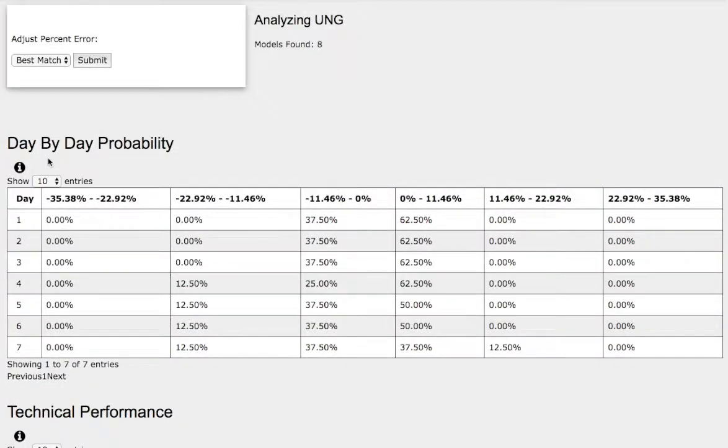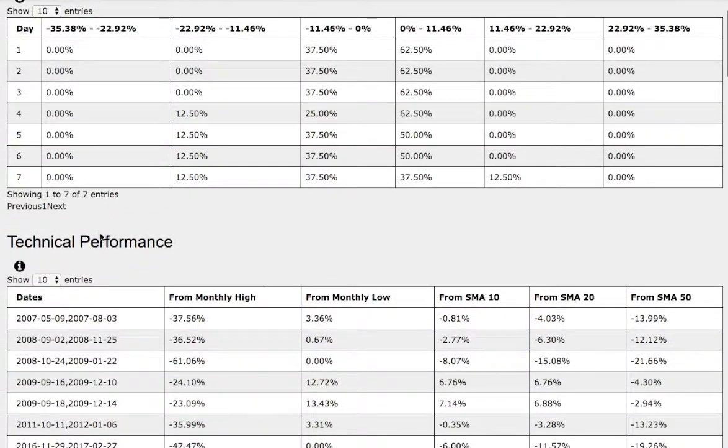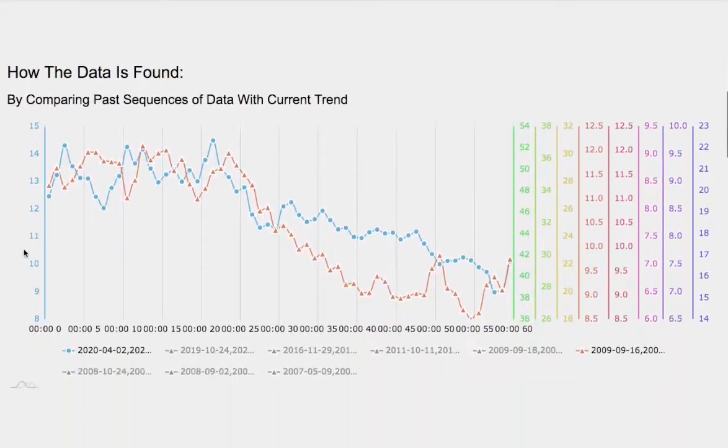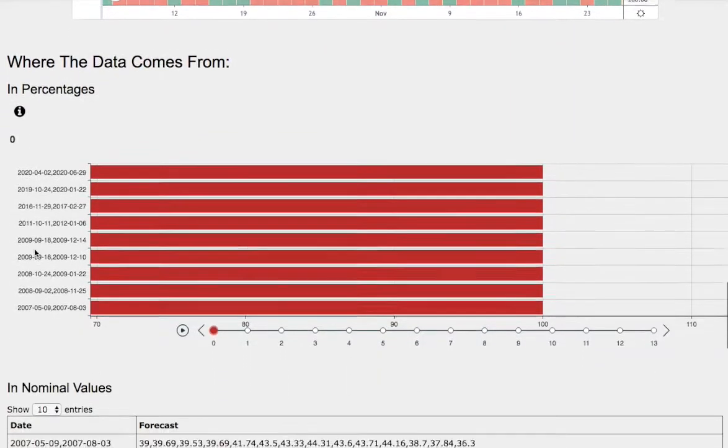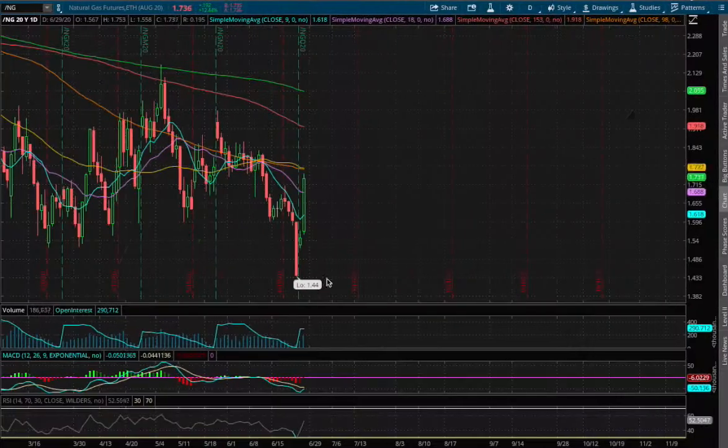In this video, we'll be using the day-by-day probability model, the technical performance of each model, how we find the models, comparing the current trend with the trend in the past, and we'll go over the day-by-day forecast for natural gas. So let's start off with the technical analysis.